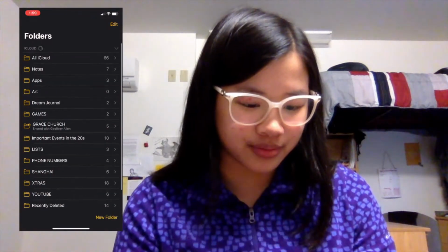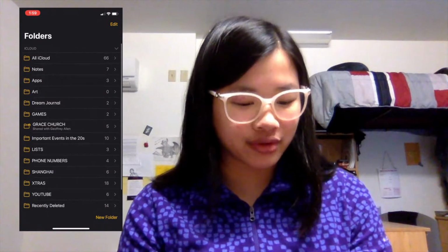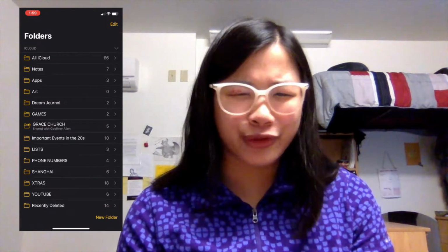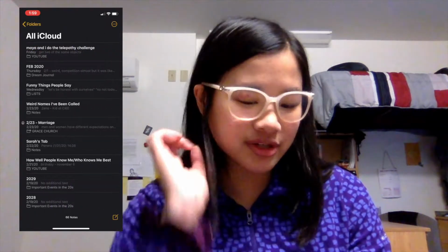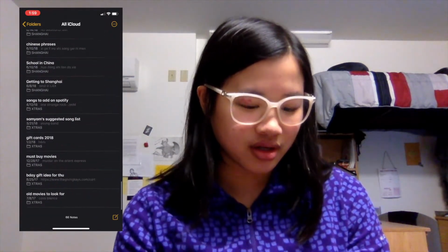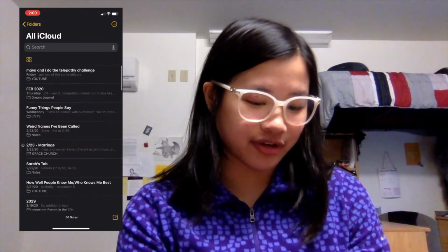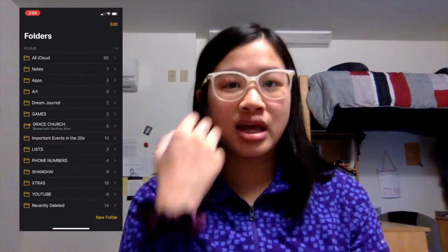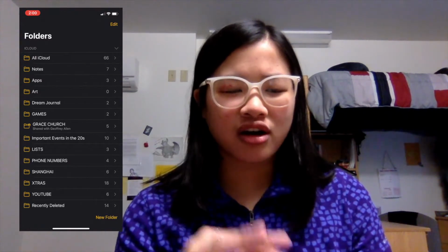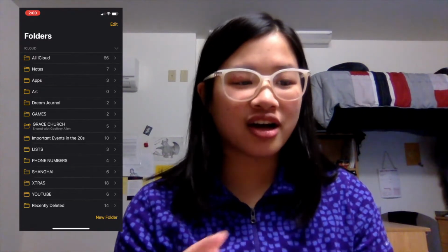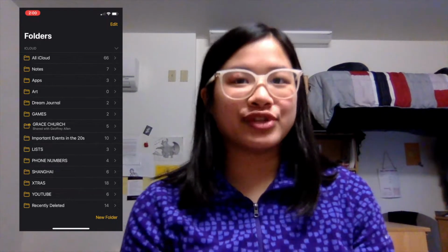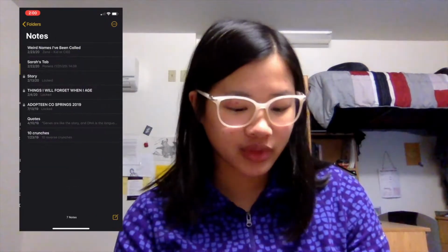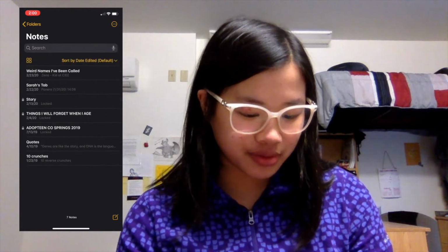Okay, so in my notes, I have a bunch of folders, as you can see. So I guess I'll just go through the folders one by one. First we have All iCloud, which is just literally all the notes that I've ever created in my Notes app. I've had my phone since the 6th grade, but these notes are not that old. Most of them are more recent from high school because that's when I switched to my own iCloud account. And then we have this folder, which is just Notes.